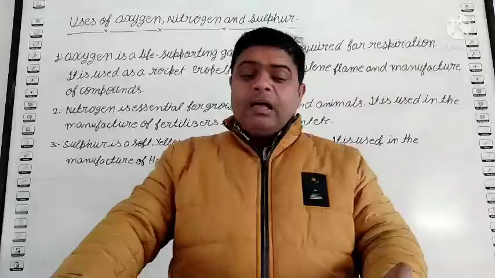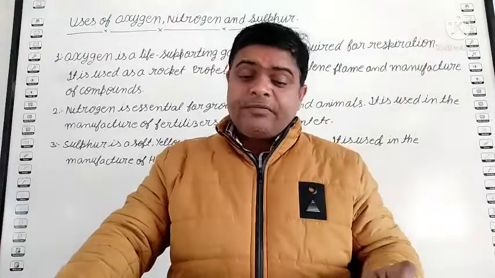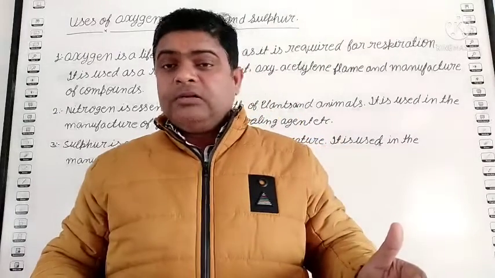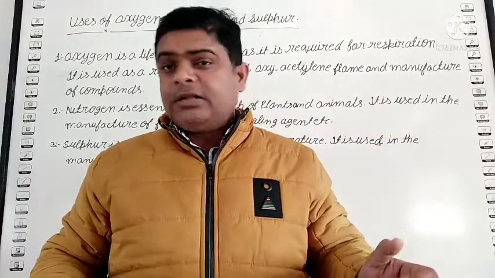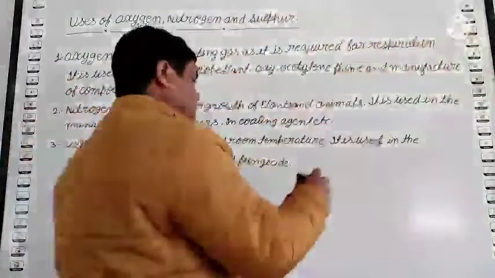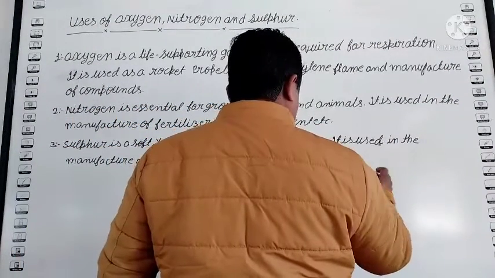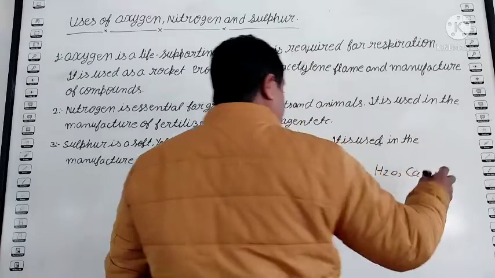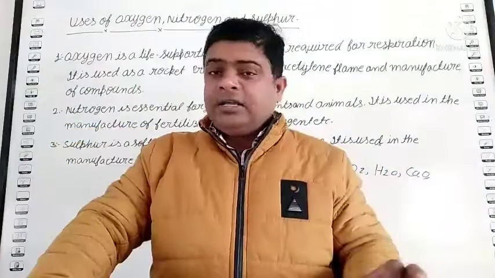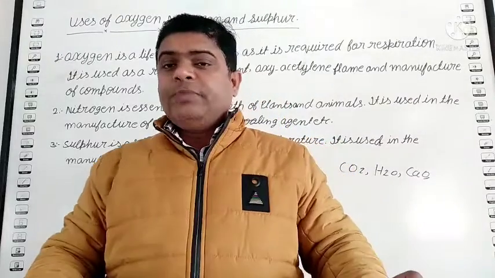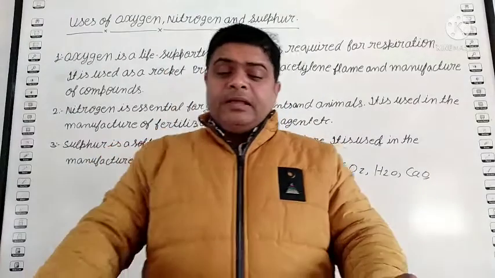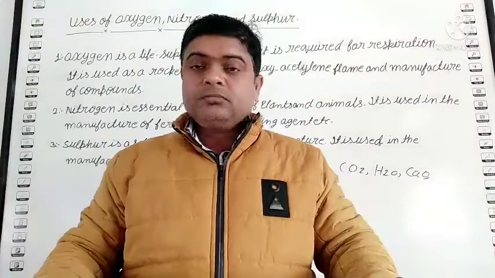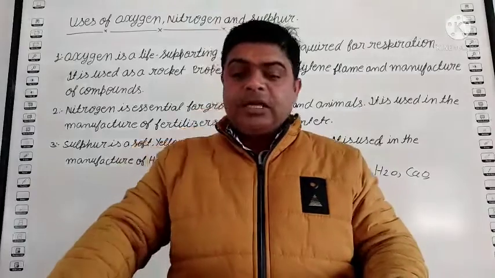You see this, student, in welding or cutting metals we use the oxyacetylene flame. And next, oxygen is used in the manufacture of many compounds. You see many compounds that contain oxygen, like sulfuric acid, H2SO4, carbon dioxide, H2O, calcium oxide. For the manufacture of compounds containing oxygen, we use oxygen. And student, pure oxygen is used in the steel factory. Okay, student. The next one is nitrogen.